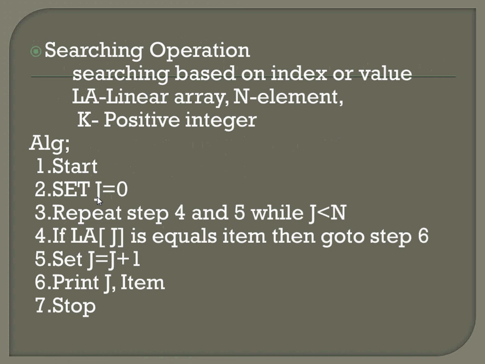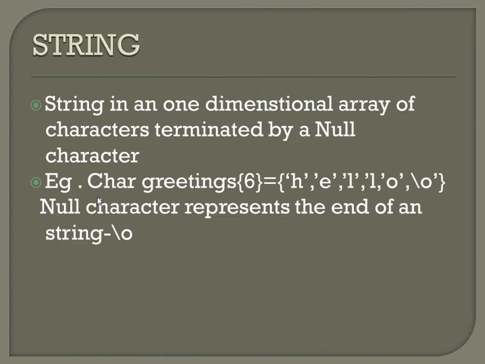Searching operation: searching based on index or value. Start. Set j equal to 0. Repeat steps 4 and 5 while j is less than or equal to n. If the linear array's jth element is equal to the item we are going to search for, then print j and the item. Otherwise set j equal to j plus 1. In the jth position we are printing the element.